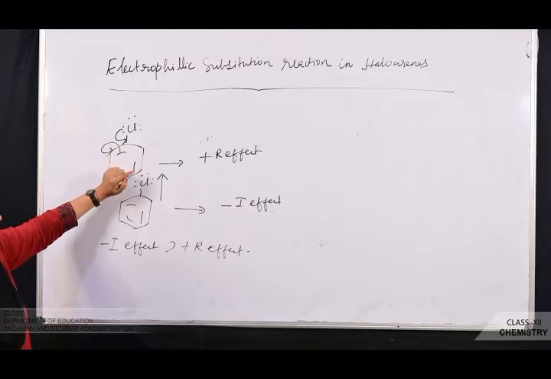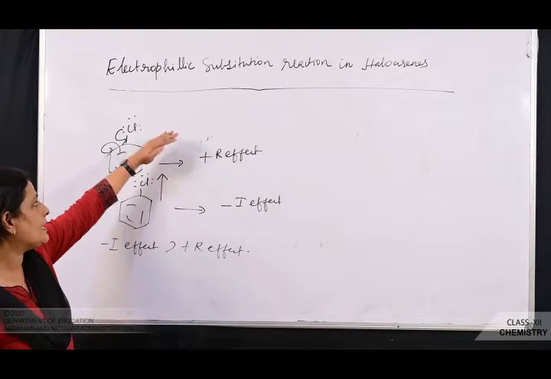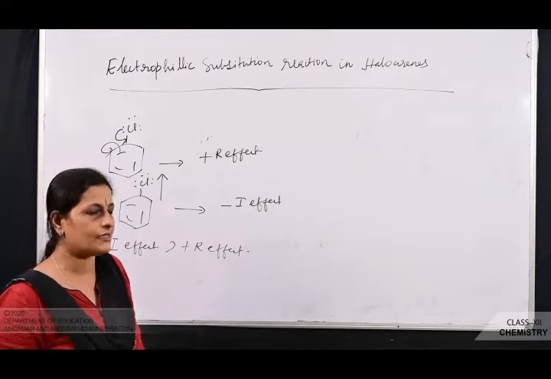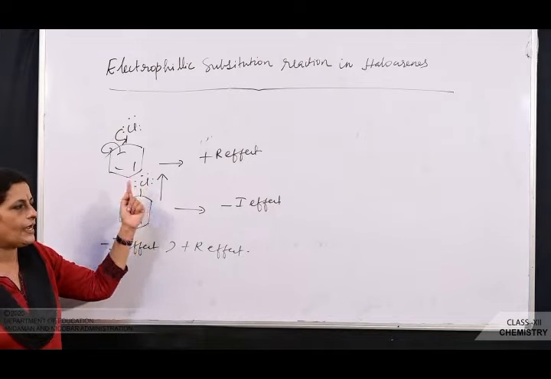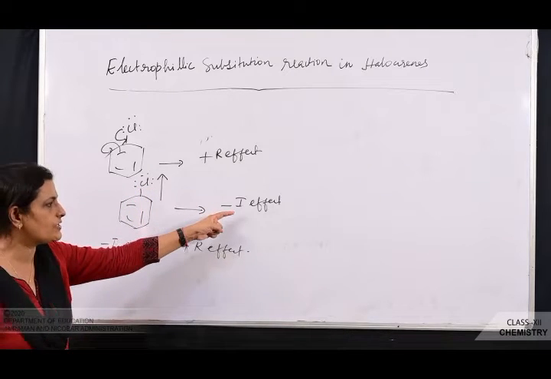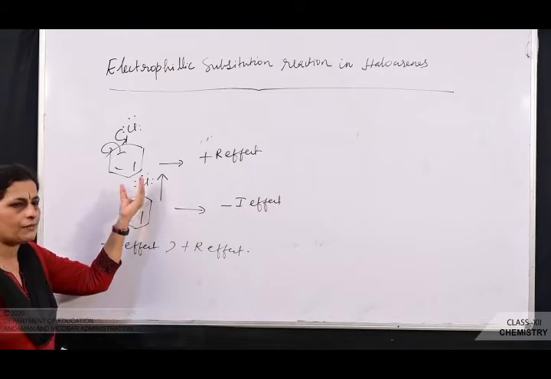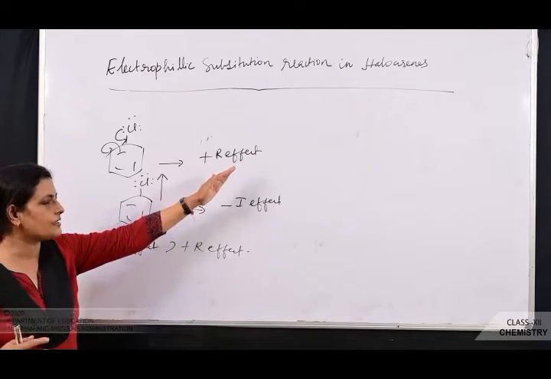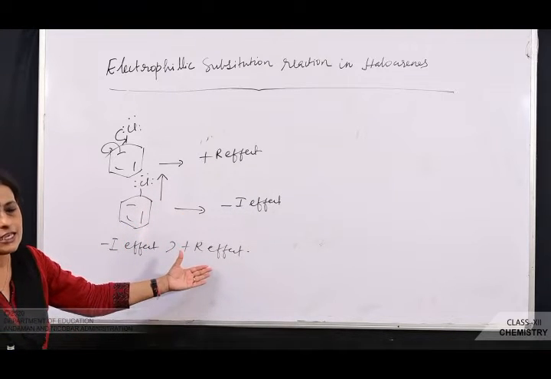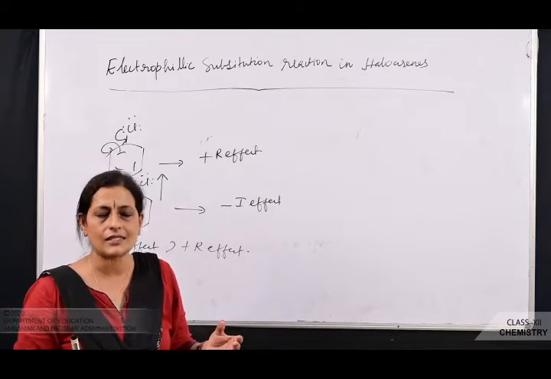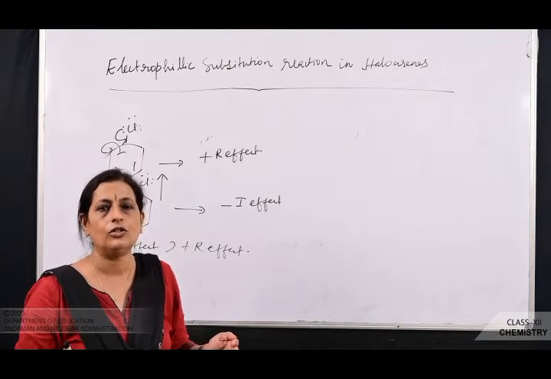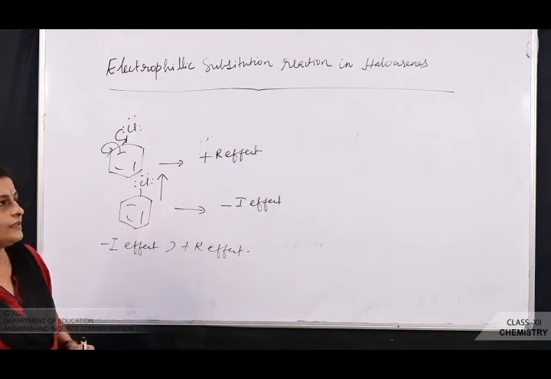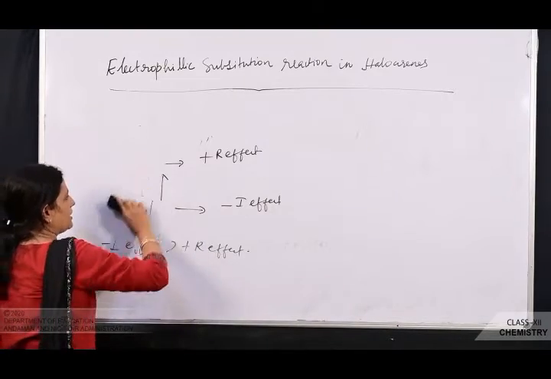That is, in case of haloarenes, the lone pair of electron in halogen is involved in conjugation with the pi electron of benzene ring, and that effect is known as plus R effect. Why? The electron is flowing from the halogen towards the benzene ring. So the electron density is increasing where? In the benzene ring. At the same time, halogen is what type of group? Electron withdrawing group. So that effect is known as which effect? Minus I effect. They are taking electrons from the benzene ring. So what is happening to the electron density in the benzene ring? It is decreasing. When you compare minus I effect and plus R effect, minus I effect dominates plus R effect. So the electron density in the benzene ring is decreasing. So haloarenes undergo electrophilic substitution reactions slower than benzene. Is it clear? So we'll see the examples of electrophilic substitution reaction.